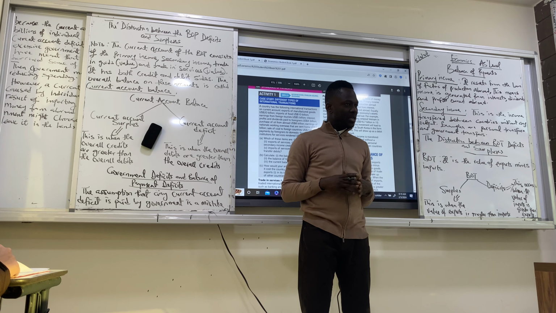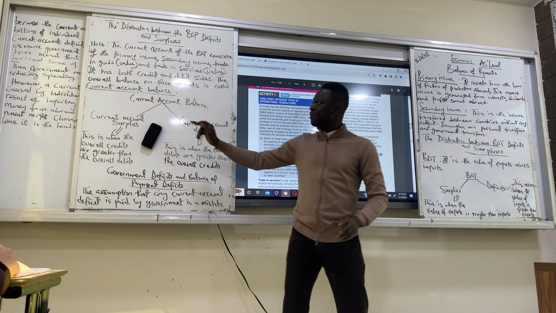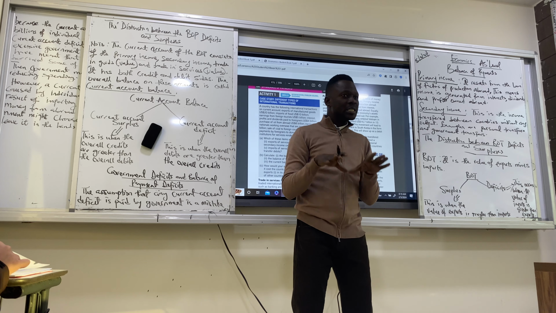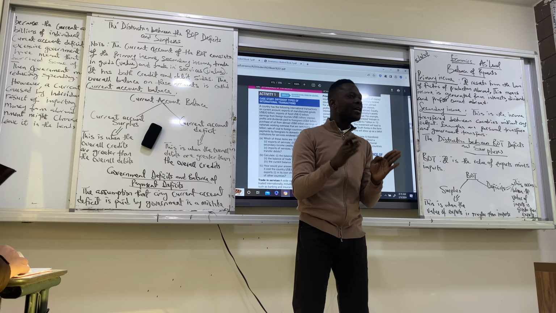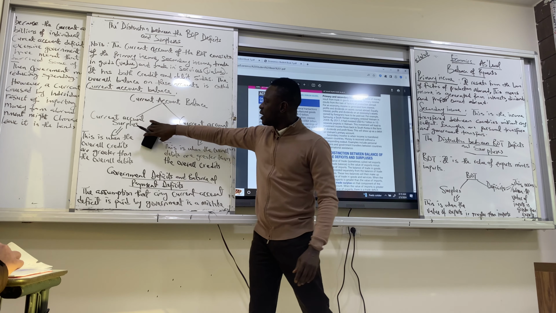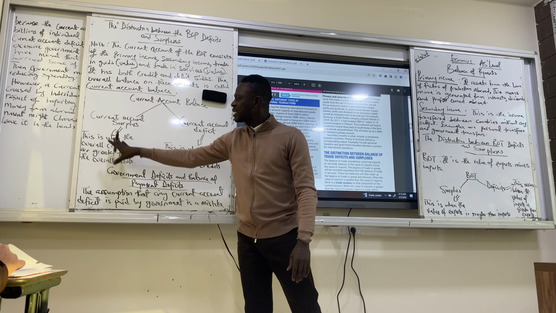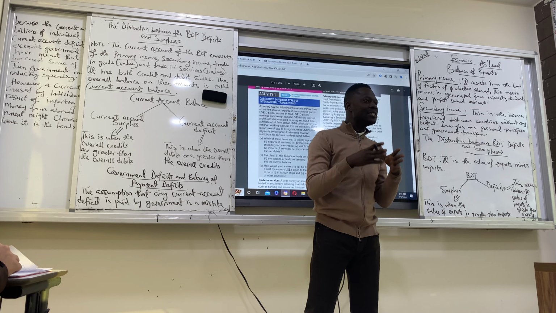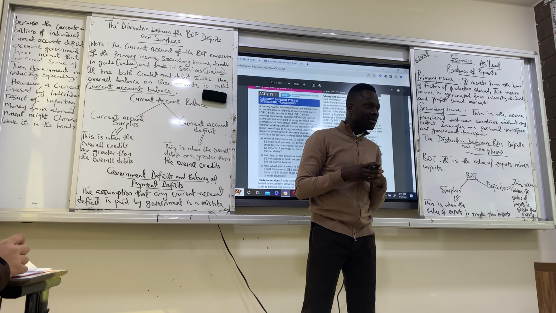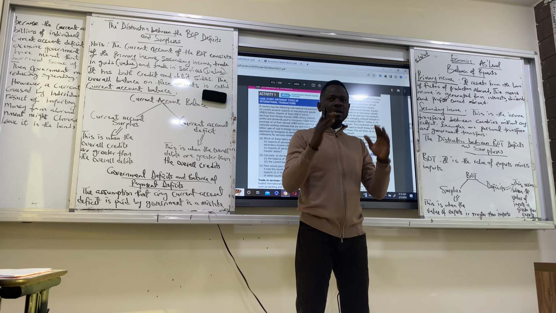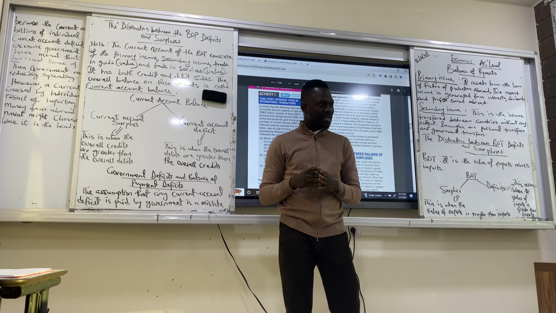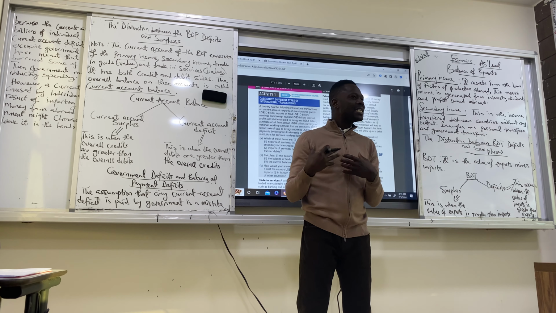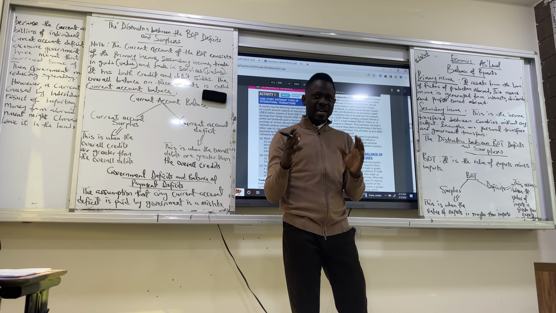So what makes them different? For our current account balance, it has to balance. If it does not balance, it means we have a deficit or a surplus. Why do we call it a current account surplus? We call it a current account surplus if the overall credit value is more than the overall debit value. I said already that we have the debit side and the credit side. The credit side entails what comes to our country. The debit side entails what goes out of our country. I think we get it now.